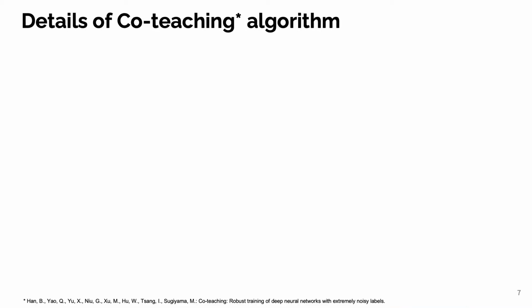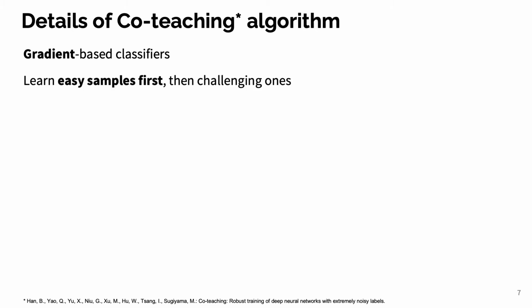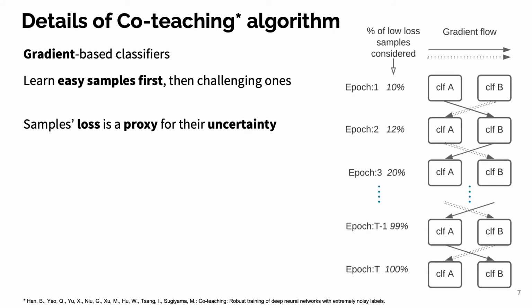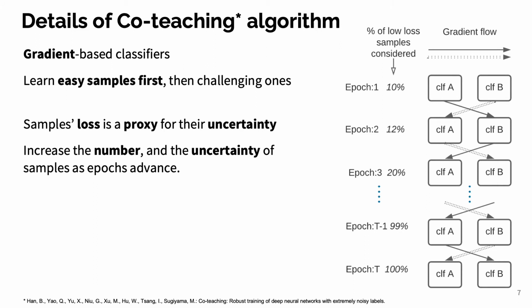CrowdTeaching is a selective gradient propagation algorithm which of course can be applied to gradient-based classifiers. The premise in CrowdTeaching is that neural networks are known to first learn easy samples and classify more challenging data points in later phases of training. It also assumes that sample loss is a proxy for the sample's uncertainty. So over the epochs, both the number and the uncertainty of samples that are used in backpropagation increases.